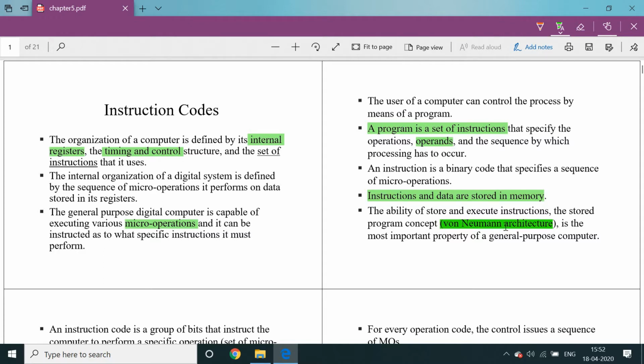Compared to von Neumann, one more architecture is the Harvard architecture, hardwired, H-A-R-D-W-I-R-E-D. It is the same as von Neumann architecture, but the only difference is that separate instructions and separate data are stored in separate memories. Instructions are stored in a separate program memory, and data is stored in a separate data memory. In von Neumann architecture, both instruction and data are stored inside a single memory.